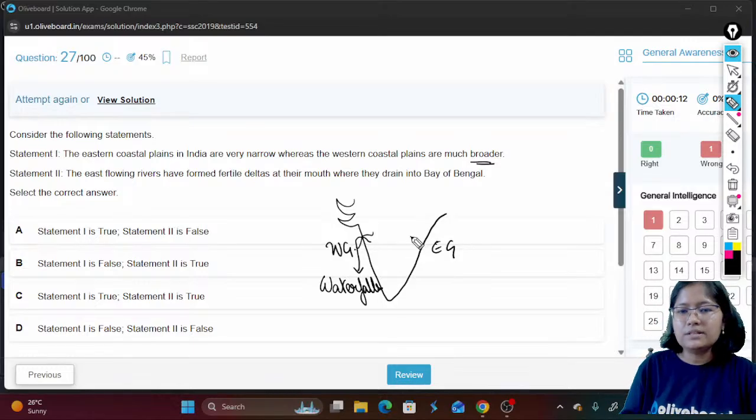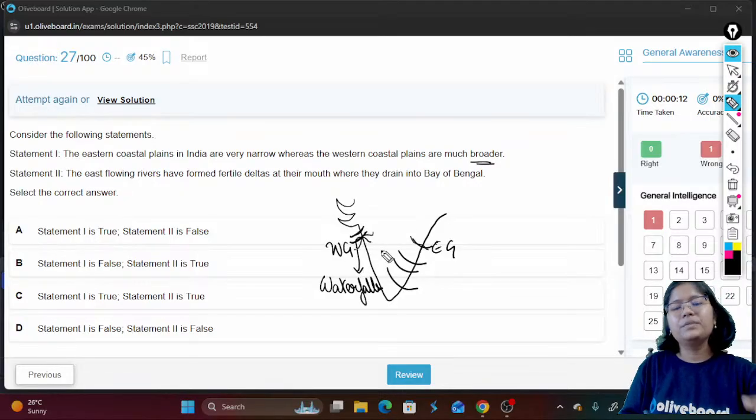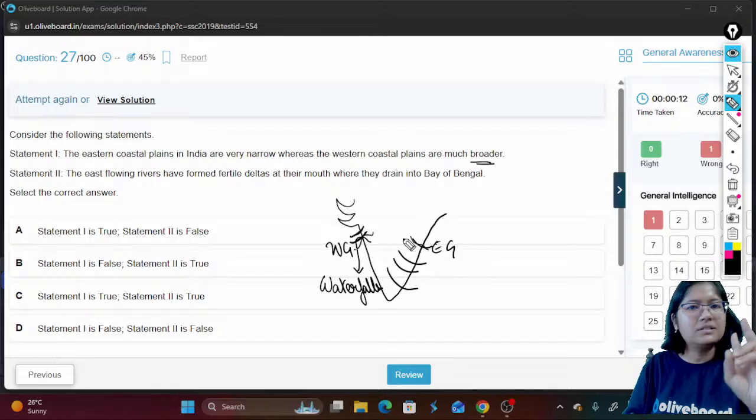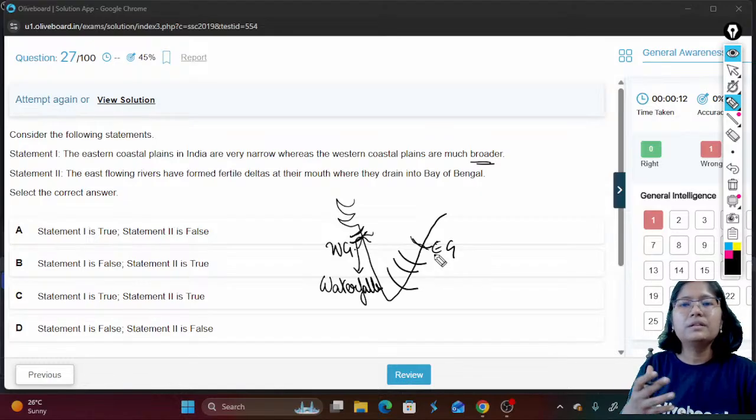Then in case of the Eastern Ghats, it will be comparatively broader. For example, there is Narmada and Tapti on this side, and here there is your Godavari, Mahanadi, Krishna and Kaveri. So these 4 river systems on this side and Narmada and Tapti on this side. These are the basics, the minimum that we remember, right? Here they will be more interested in forming the broader, delta-like structures, not waterfall-like structures, right? So statement number 1 is not correct.